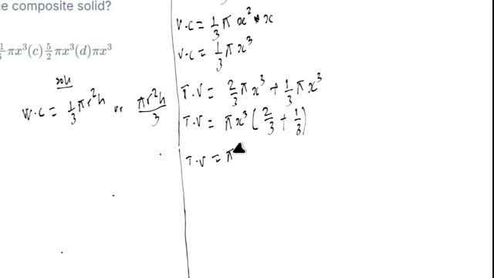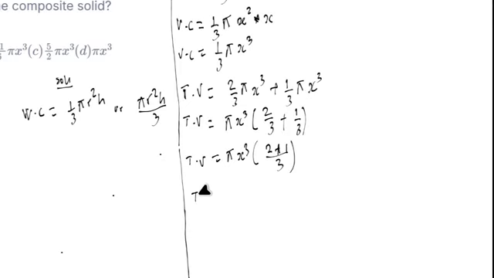We have pi s raised power 3, open brackets. The LCM of 3 and 3 is 3, that's over 3. 3 divided by 3 is 1, 1 times 2 is 2. Plus 3 divided by 3 is 1, 1 times 1 is 1. So we have 1 here, plus. Let's close the bracket. Now let's add it together. 2 plus 1 is 3.